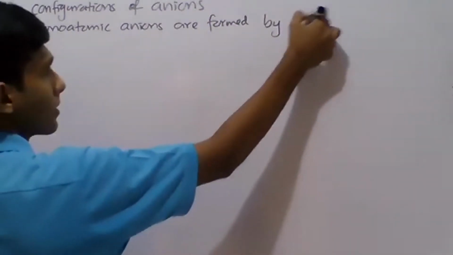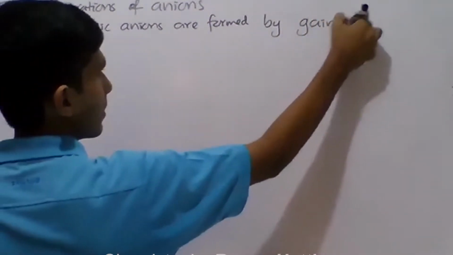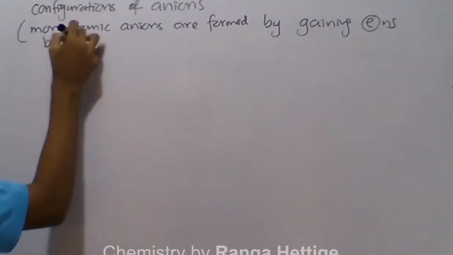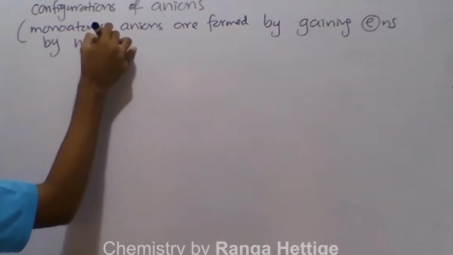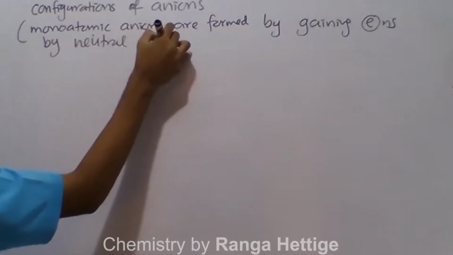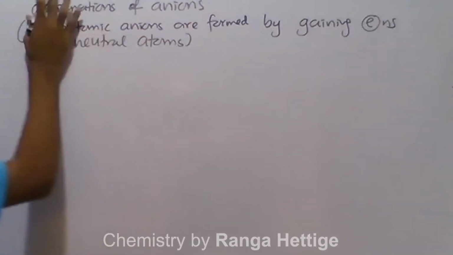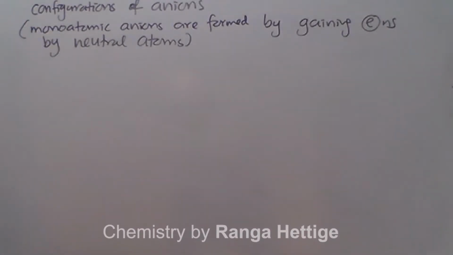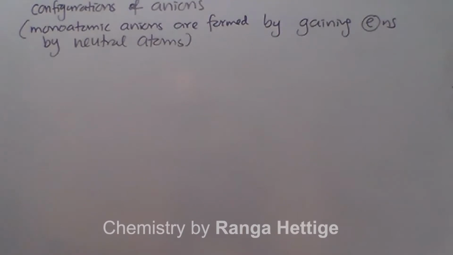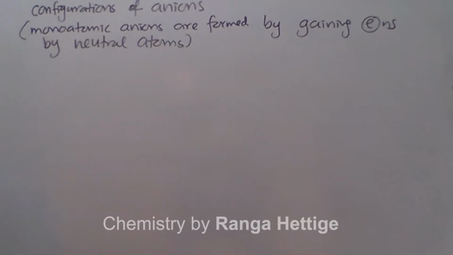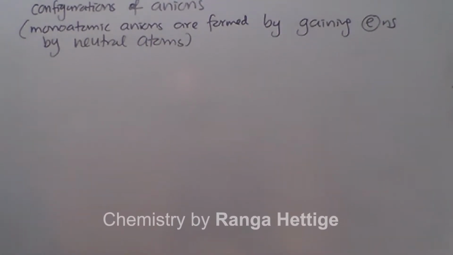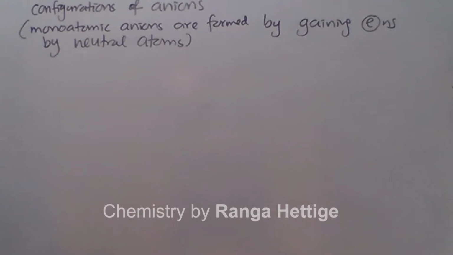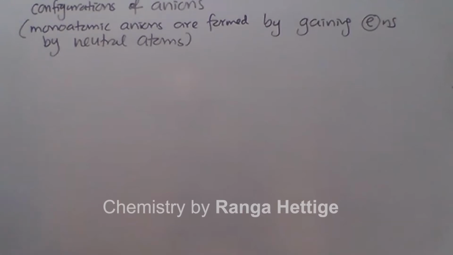Monoatomic anions are formed by gaining electrons by neutral atoms. When electrons are added into atoms, we follow the building up principle. Therefore, writing configurations of anions, same as writing configurations of atoms. Yeah, you have to just continue that, right?